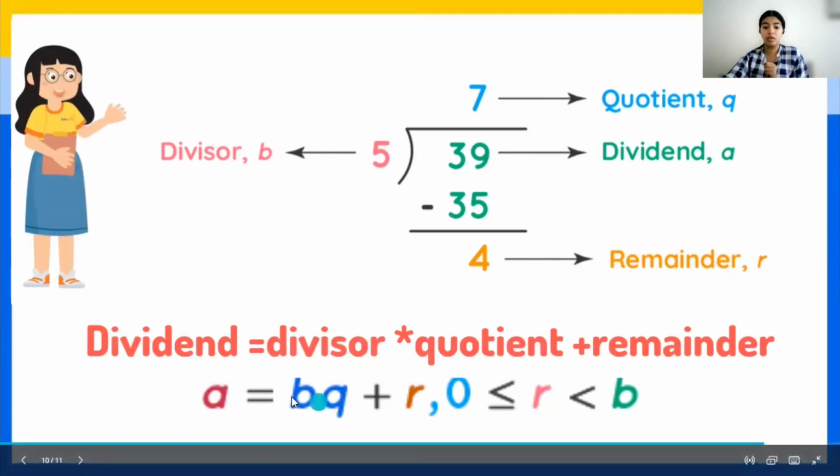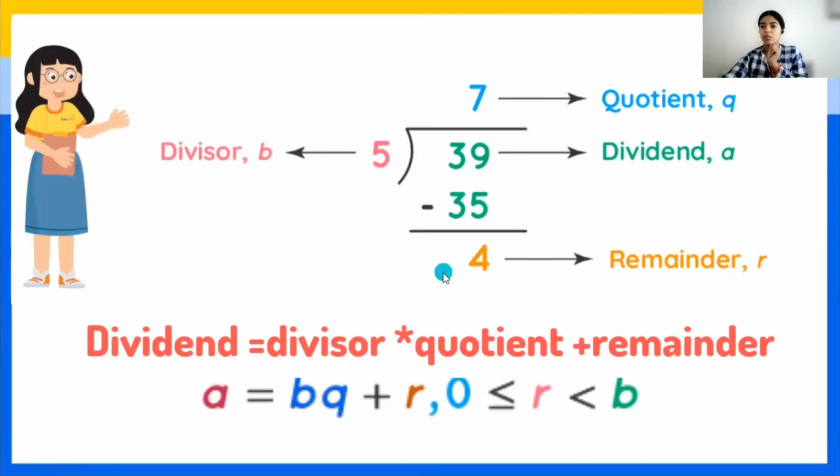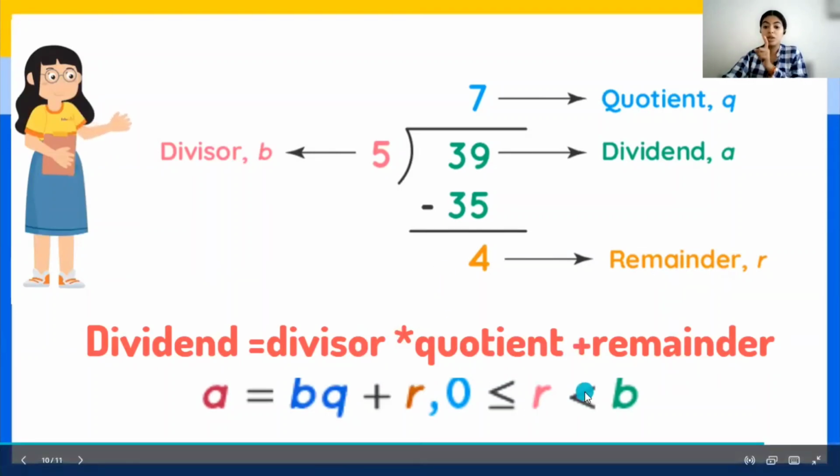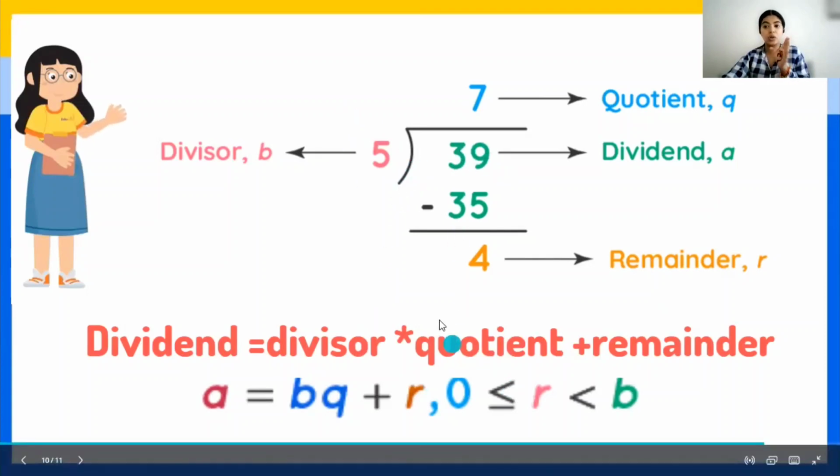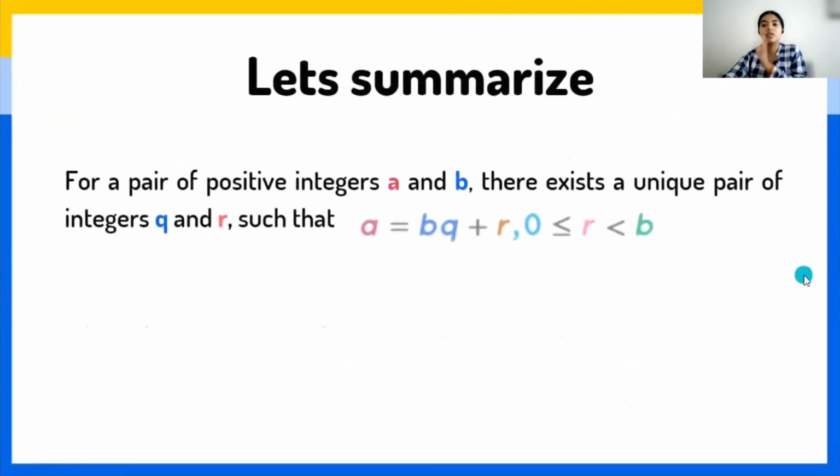equals divisor into quotient plus remainder. So recently we have learned that there is only one way of writing a division process, and for this one way, the remainder should always be less than the divisor, and the remainder can be 0. If the remainder is 0, that means the divisor is a complete factor of the dividend. Okay, the remainder can be 0, or it has to be greater than 0, but should be less than b, that is the divisor. Okay, now this is what Euclid's division lemma is.